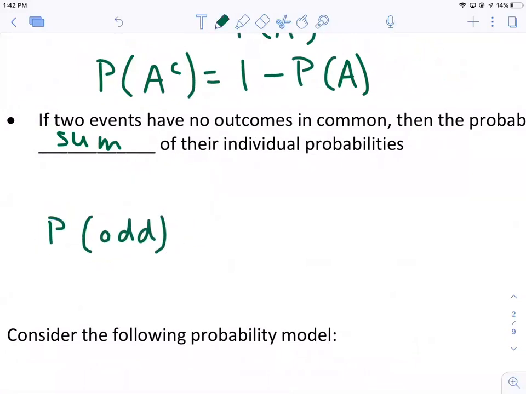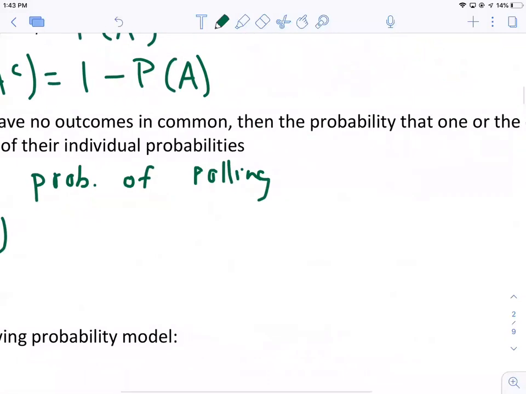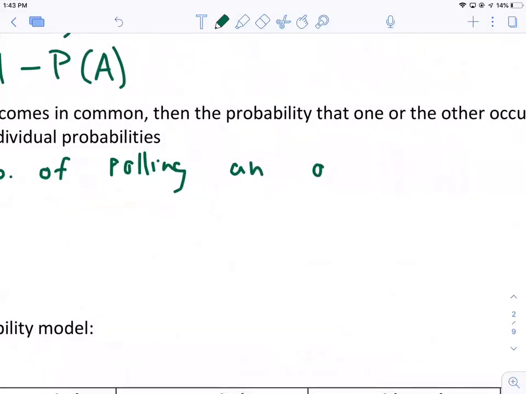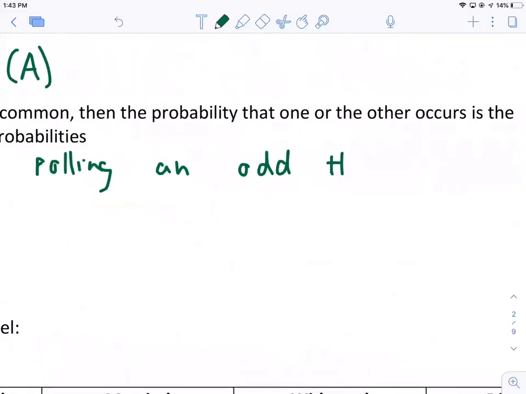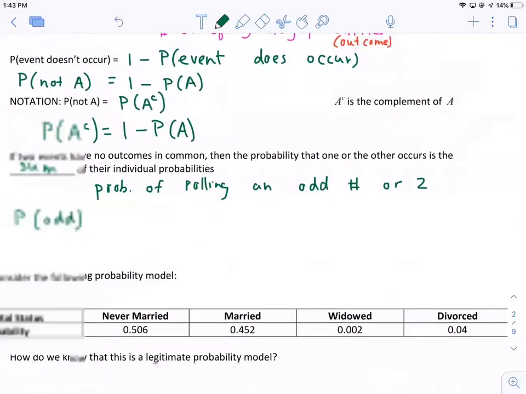So what's the probability of rolling an odd number or 2, right? So these two events, rolling an odd number or 2, have no outcomes in common. They do not share any outcomes.